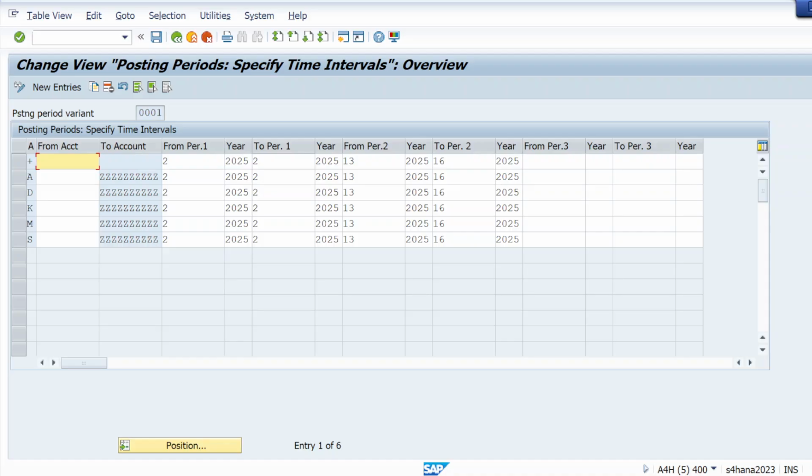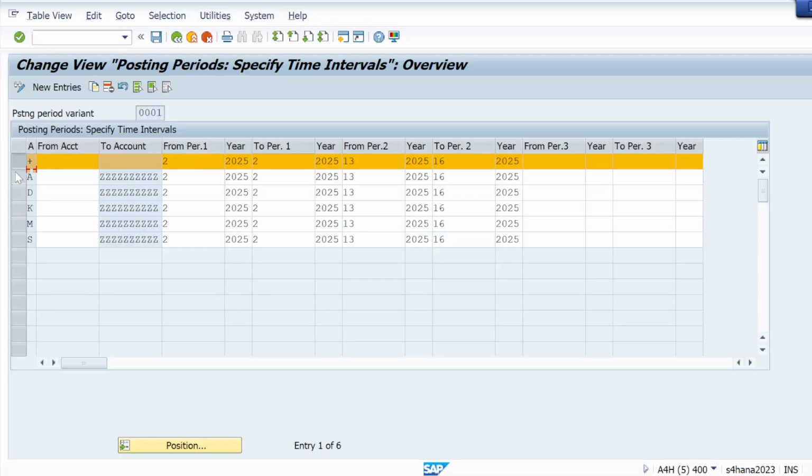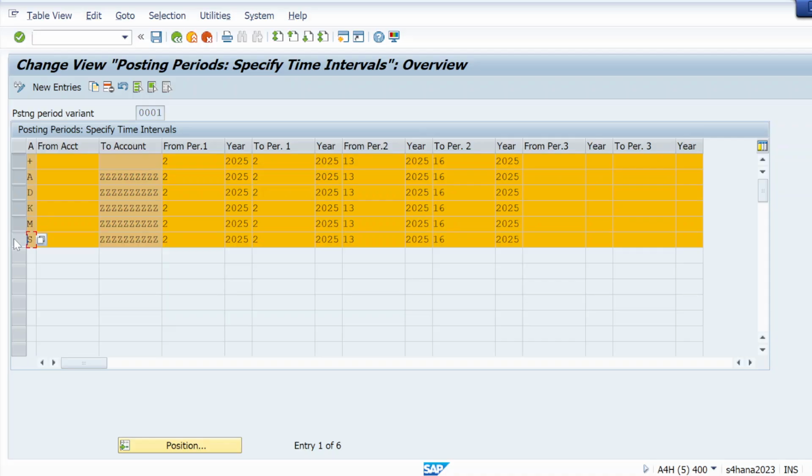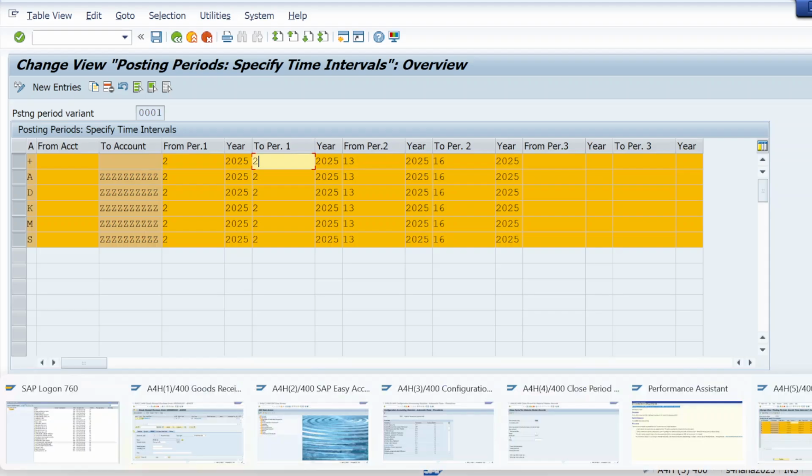It's showing that the third period is not open for that. A, D, K, M, S. This is completely a FICO error. But here we don't have any FI consultant. We have to resolve it on our own. So 2025, 16, 13. Here that must be changed because we are facing that error.